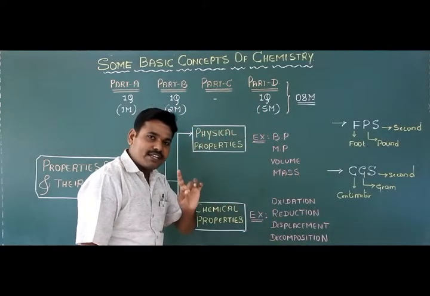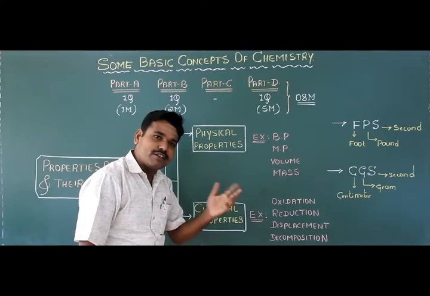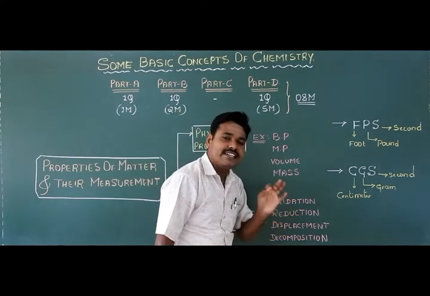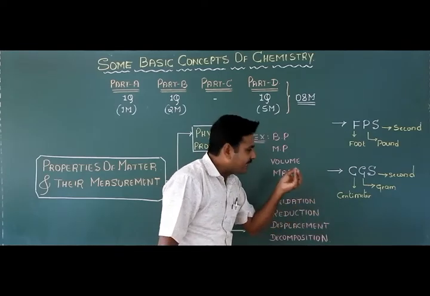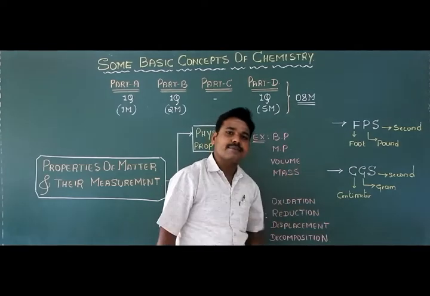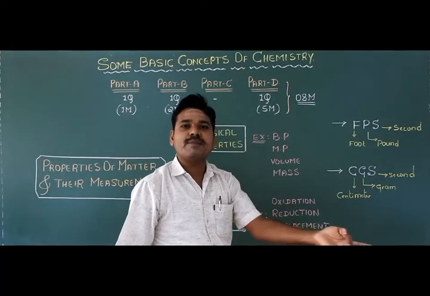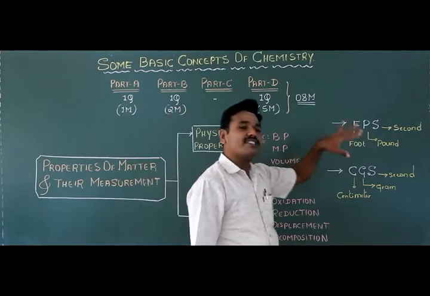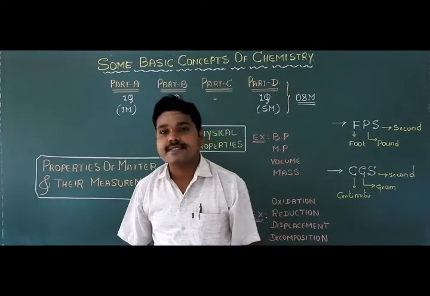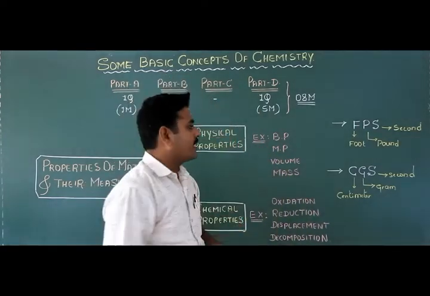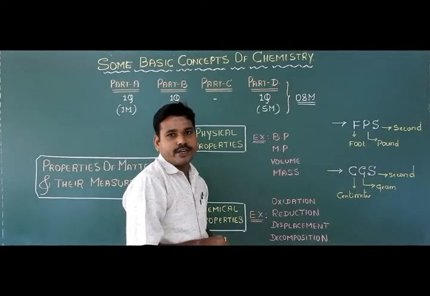The first system is FPS, the foot, pound, second system, and the second is the CGS system, or centimeter, gram, second system. The FPS system is called the English system, whereas the CGS system is called the metric system.